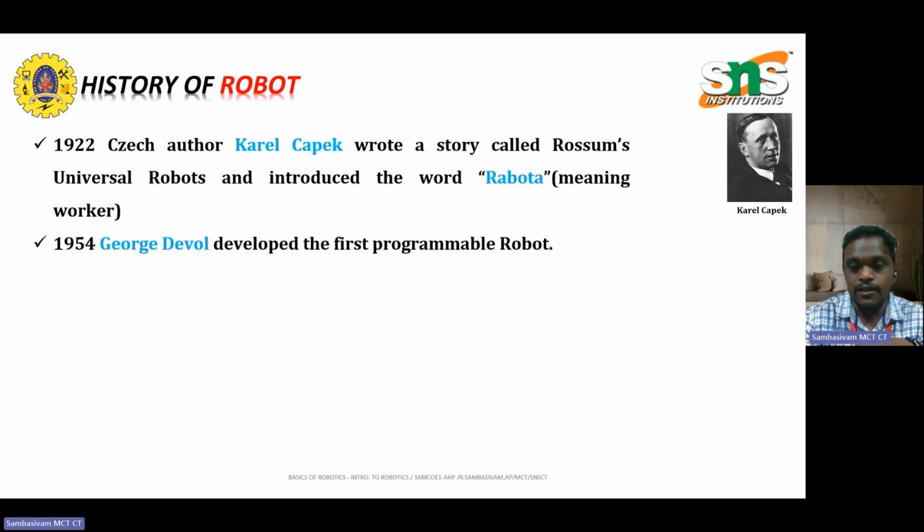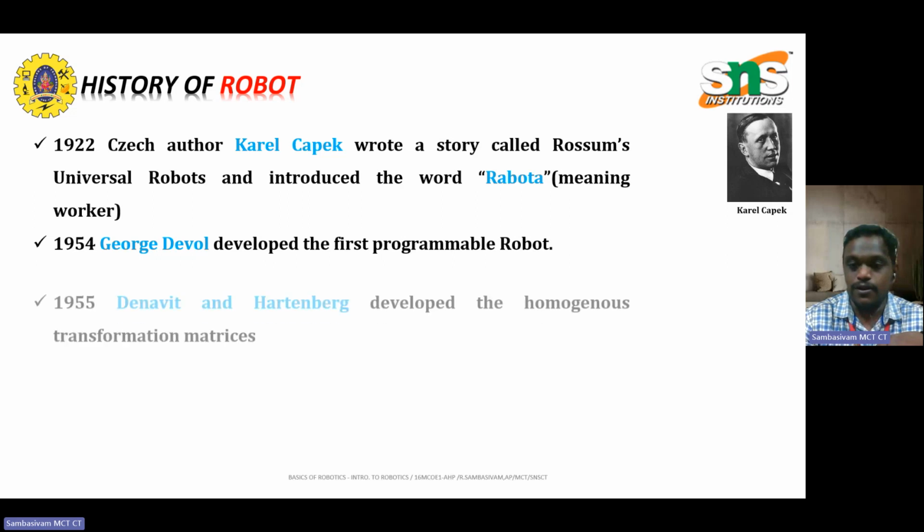In 1945, the first programmable robot was developed, because normally we used hand gestures or moved things through humans, but that had to be reduced. The program was developed in 1954 by George Devol.